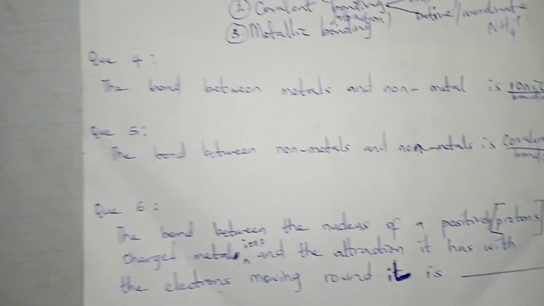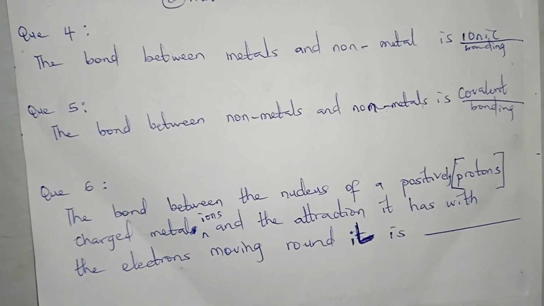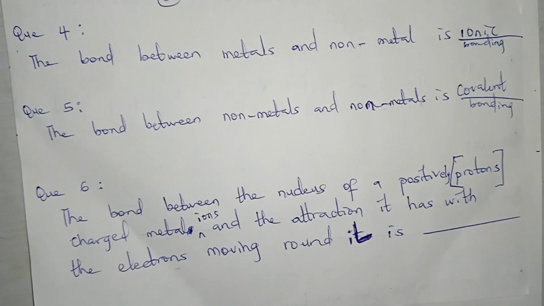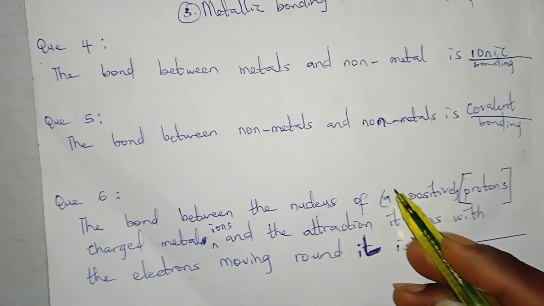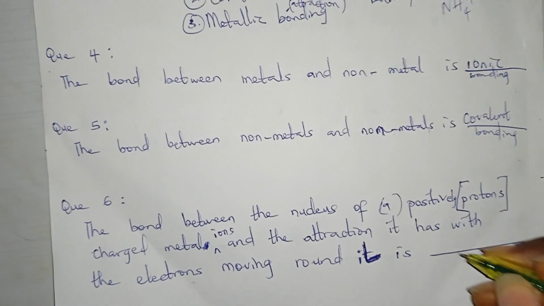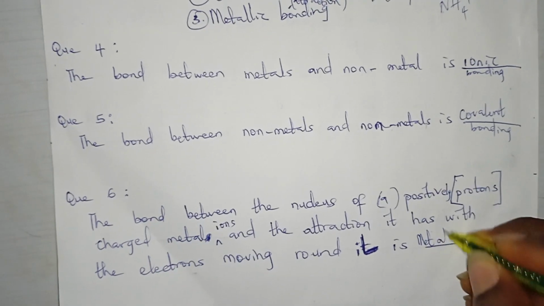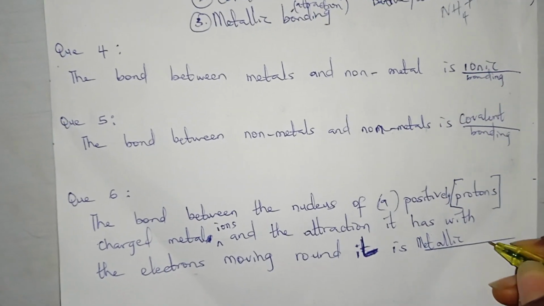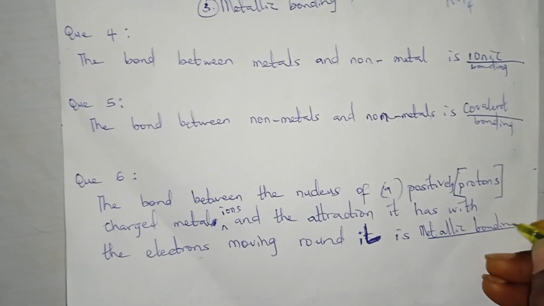So that's the answer. The sixth one, the bond between the nucleus of a positively charged metal ion and the attraction it has with the electrons moving around it is metallic bonding. So in some cases we say that the bond between metals and metals is called metallic bonding.